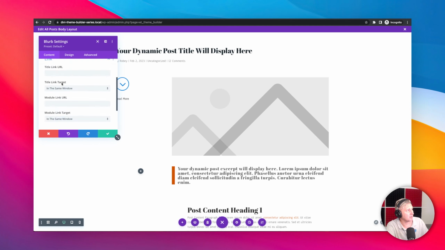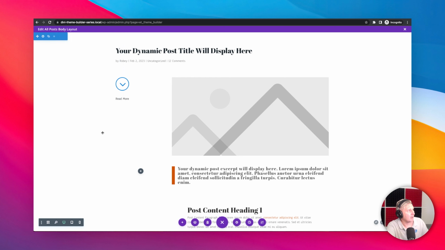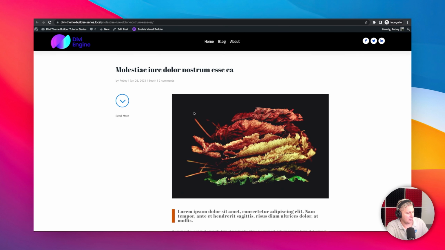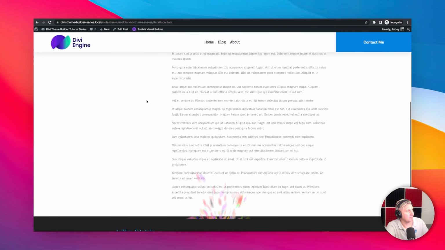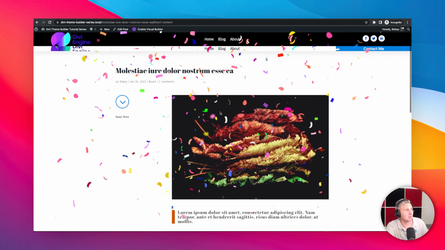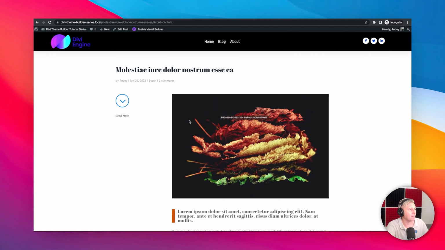All you're going to do is come to the link, and now we're just going to add an anchor link. So all we're going to do is put hash, and then that start-content that we have. It's going to be in the same window. Module link targets in the same window, of course, and that's all we need to do. Now, if we go ahead and save this, and we come to our front end up here, and we click it, bam, it scrolls right down to our content. How cool is that? That's pretty sweet.